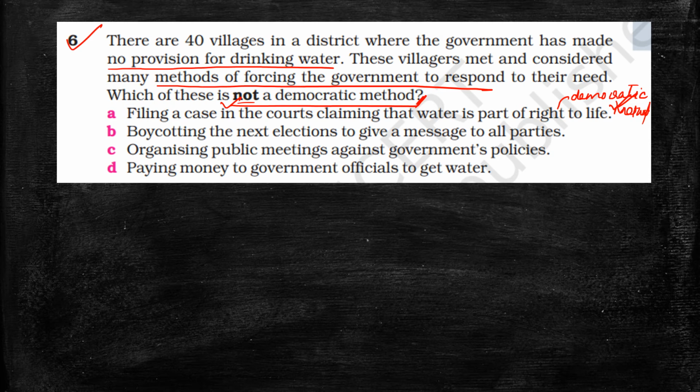Boycotting the next election to give a message to all parties. Yes, it is a democratic method. Organizing public meetings against government policies. Yes, it is a democratic method. Paying money to government officials means corruption, a bribe to get water. It is undemocratic. Hence, the answer is D. D is not a democratic method.